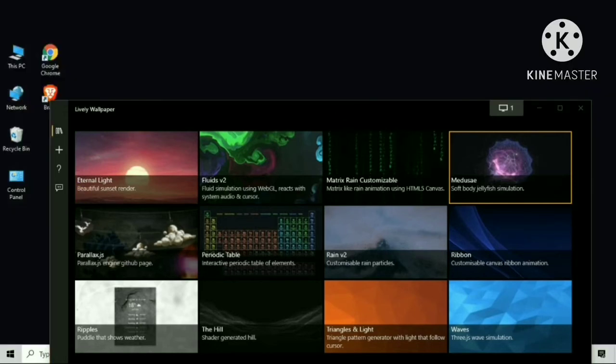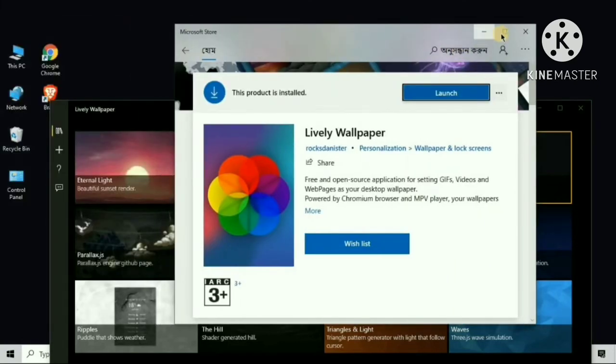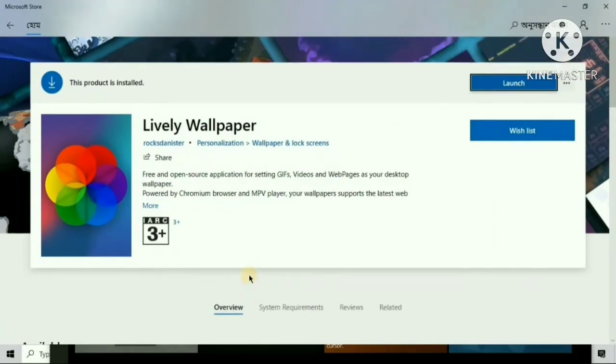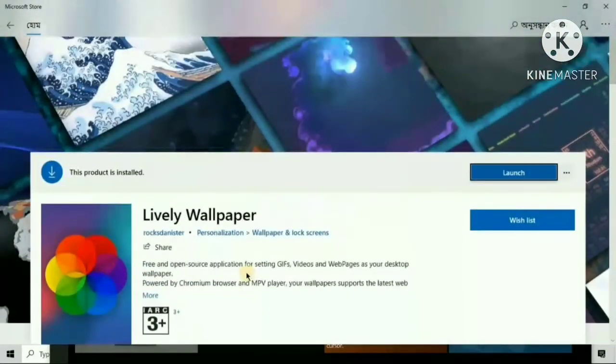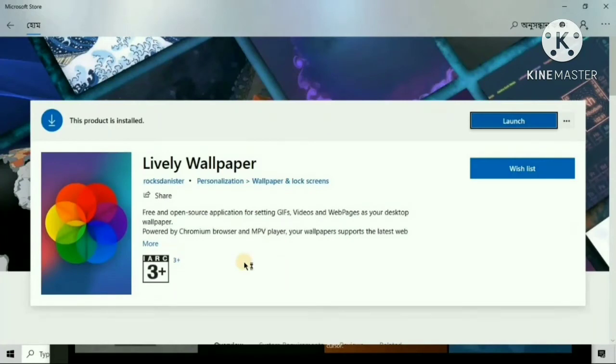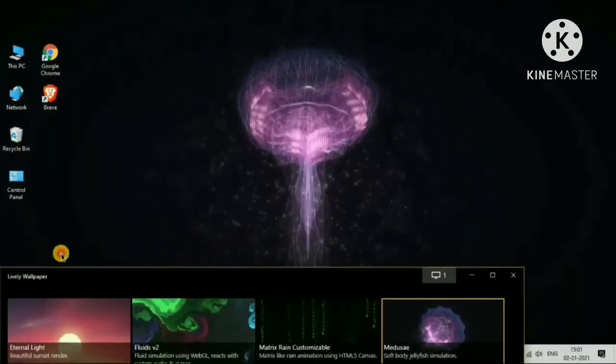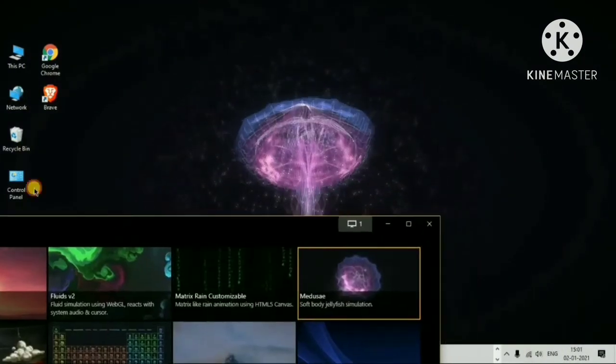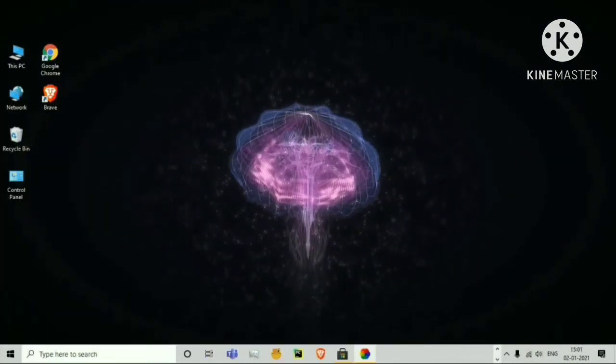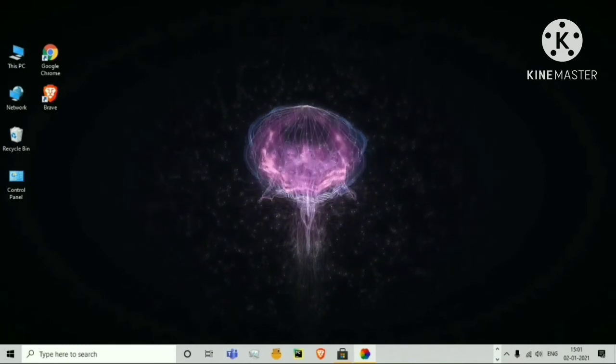Here, as you can see, this is the Microsoft Store where I downloaded this. You can easily download it. I have given the link in the description, or you can just search for Lively Wallpaper, add it, and then launch it. It's very simple to do. Look at this, it's so beautiful, right? Your wallpaper is like alive.